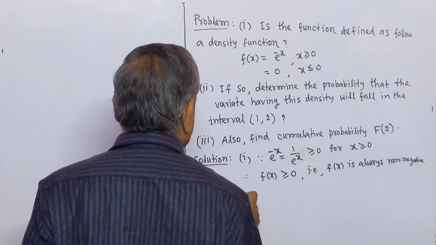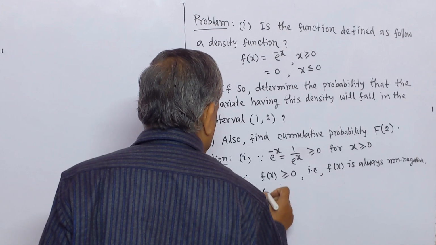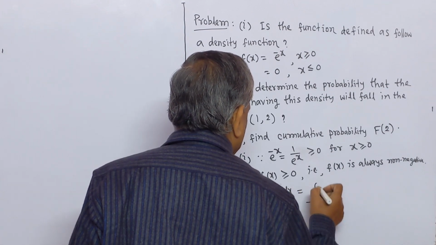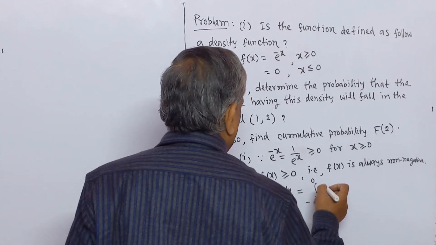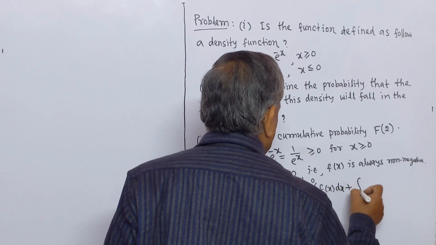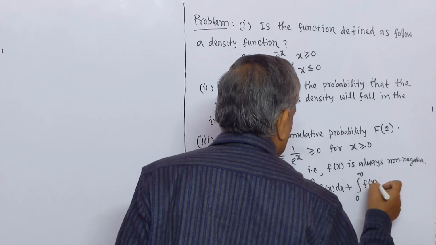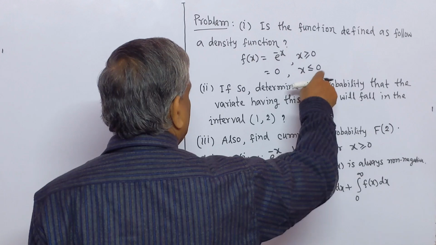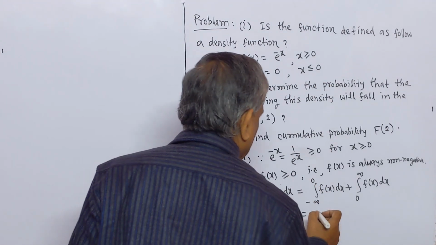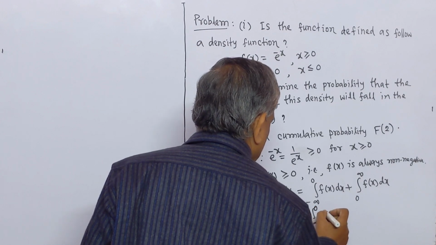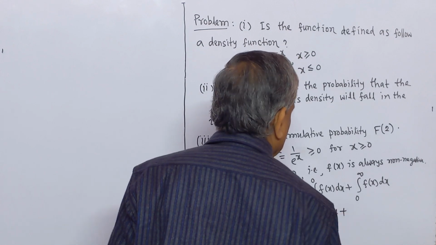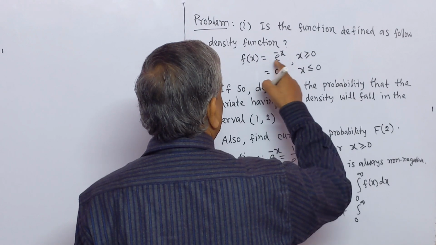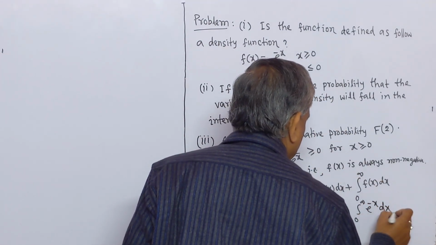Now, integration minus infinity to infinity f(x) dx equals integration minus infinity to 0 f(x) dx plus integration 0 to infinity f(x) dx. Here the value of f(x) is 0 for x less than or equal to 0, so this is minus infinity to 0 of 0 multiplied by dx, plus integration 0 to infinity, for x greater than or equal to 0, where the value of f(x) is e to the power minus x, dx.